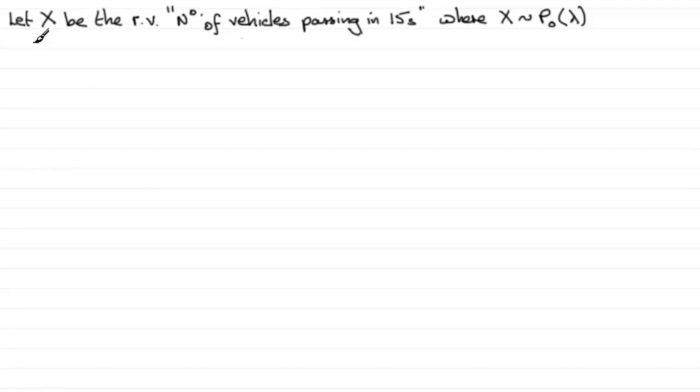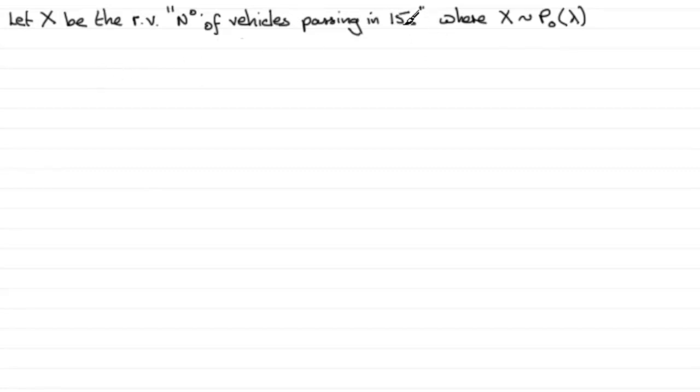Now what I've done here is I've first of all defined our random variable X as being the number of vehicles passing in a 15-second interval, where X is distributed as a Poisson with a mean of lambda. Now we've got to test that mean value out.